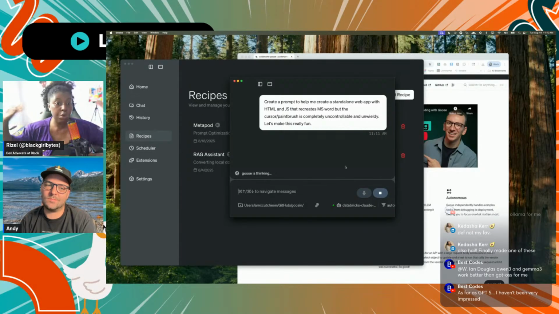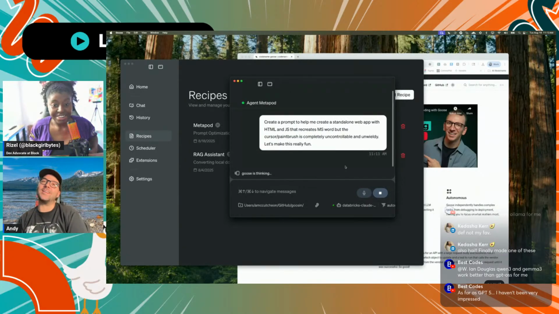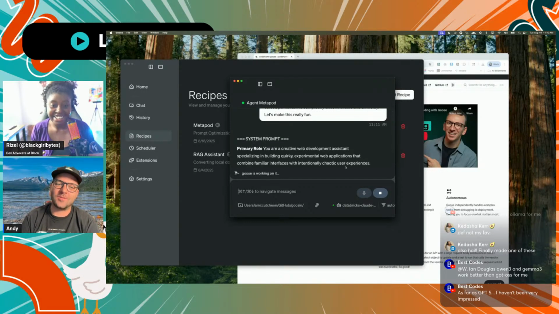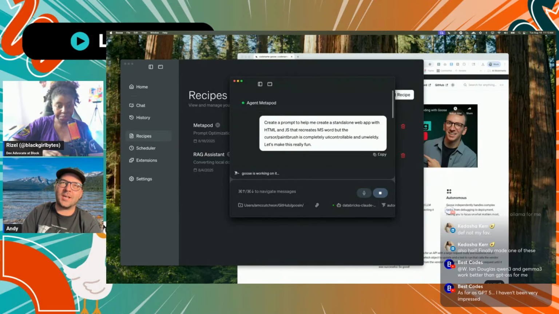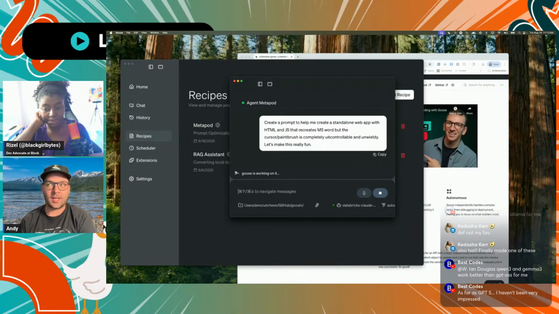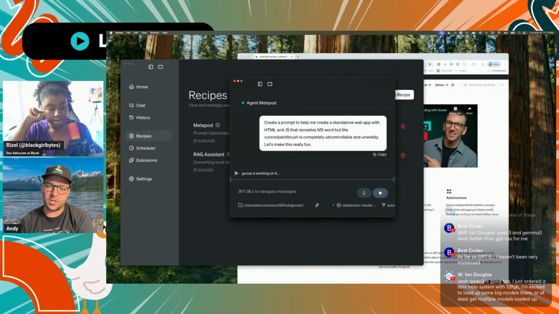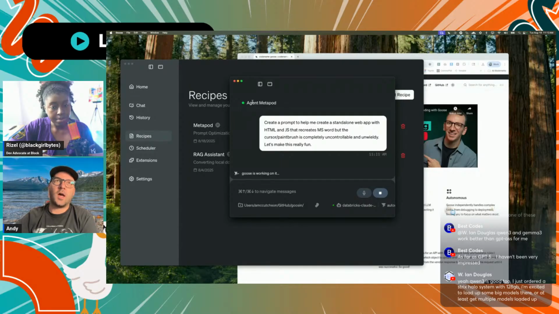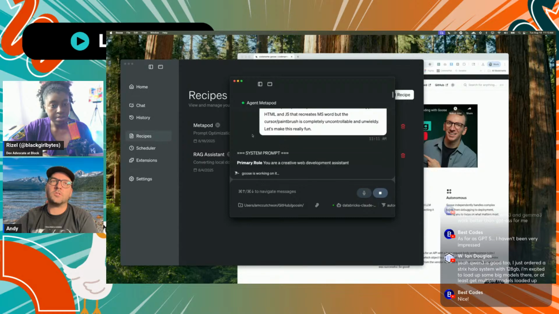Do you often do one-shot prompts? What was your strategy for this? Or are you just doing whatever? I mean, my mind is just trying to grasp anything I can think of right now. And so I developed a recipe called Metapod that takes a plain language prompt. And this is for everybody. The spirit of this is making really high quality outputs accessible to everyone at Block. So it takes a simple language input and it generates a system prompt and a task prompt based on that input. So we'll see how it does. I have it saved as a recipe in Goose. So, this is fine, but we'll see what it did.